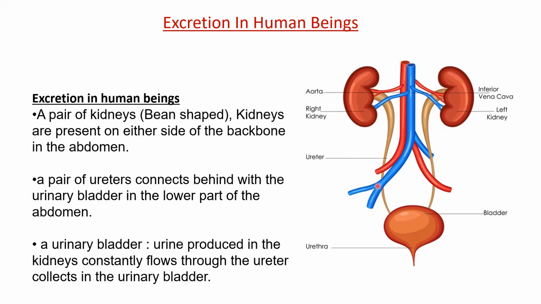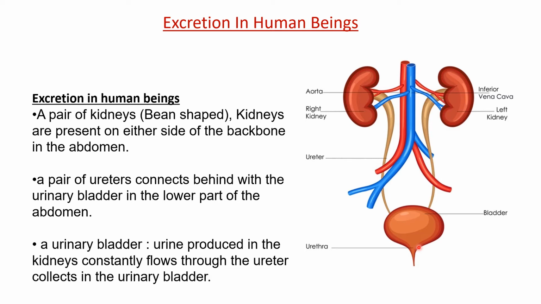Here is the pair of ureters, one ureter coming out from either kidney. It goes down, and urine goes down from the kidney through the ureter and gets collected in the urinary bladder. At the end of the urinary bladder there is a sphincter.